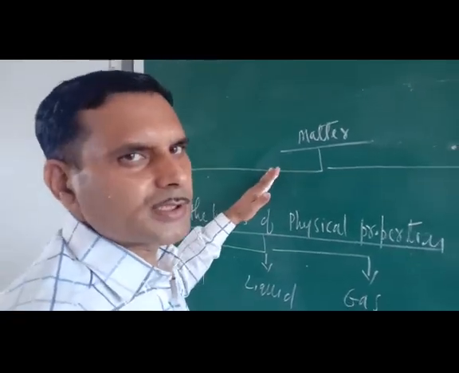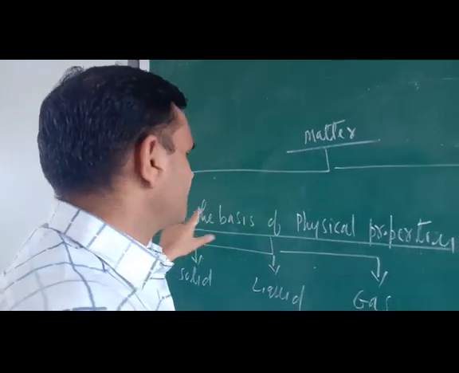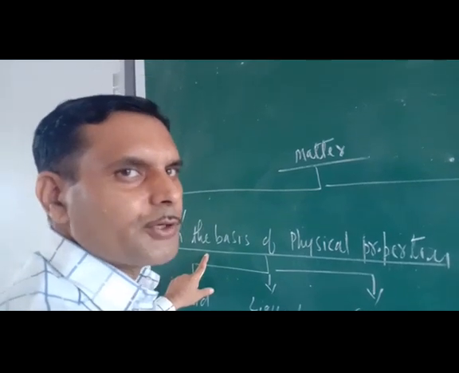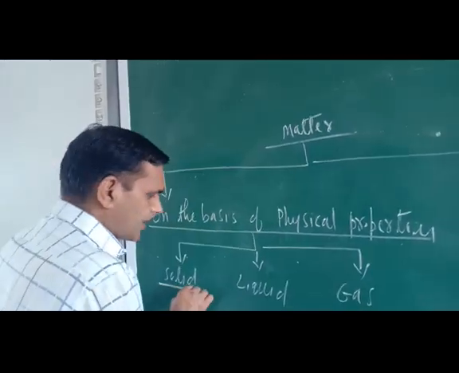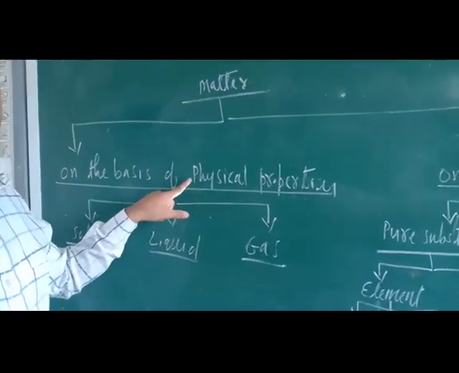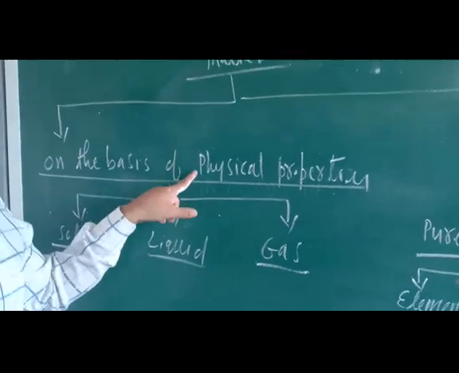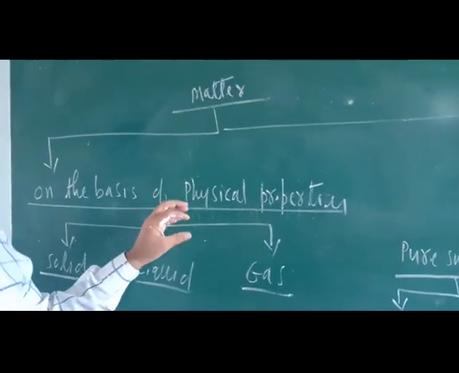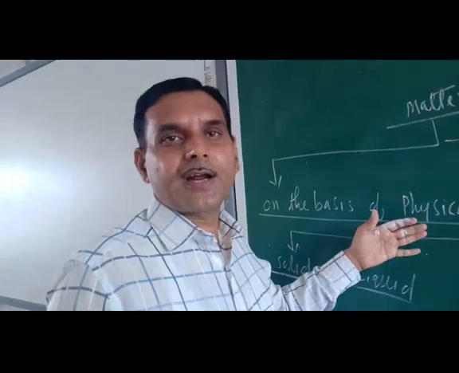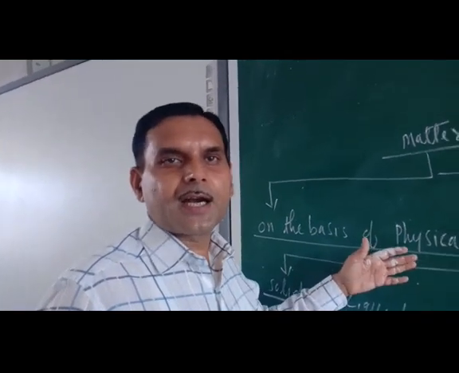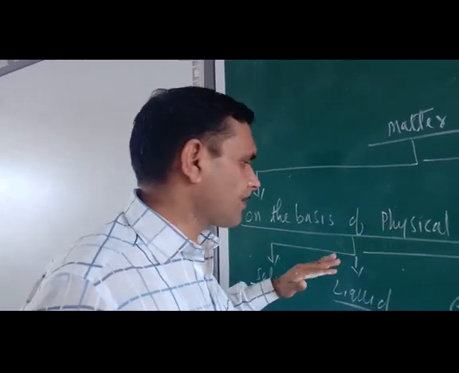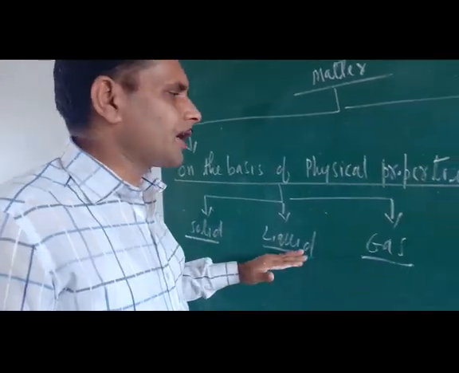Let us pay attention to the classification of matter. On the basis of physical properties, matter can be categorized into three categories: solid, liquid and gas. Always remember, this classification is on the basis of physical properties. Physical property is related to the physical nature of matter, like boiling point, melting point, density, refractive index, and interparticle attractive force. All these come under physical properties. So on the basis of physical properties, matter has three categories: solid, liquid and gas.